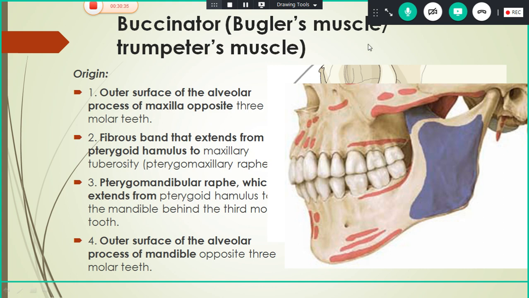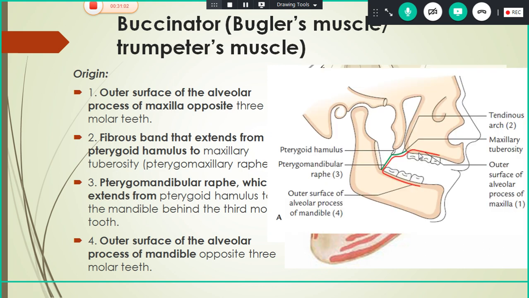Okay, so I think you know these parts of the maxilla. This is the alveolar process of the maxilla. This is the alveolar process of the mandible. Now see the origin. It arises from the outer surface of the alveolar process of the maxilla opposite the 3 molar tooth, and the lower fibers also arise from the outer surface of the alveolar process of the mandible opposite the 3 molar tooth.